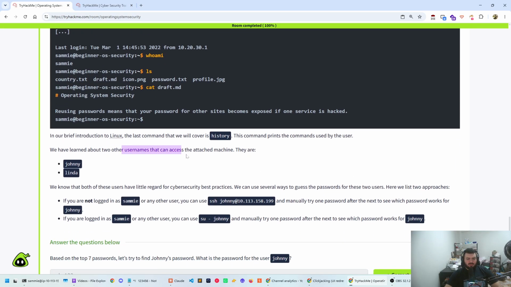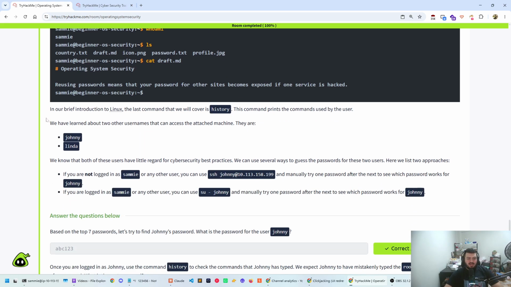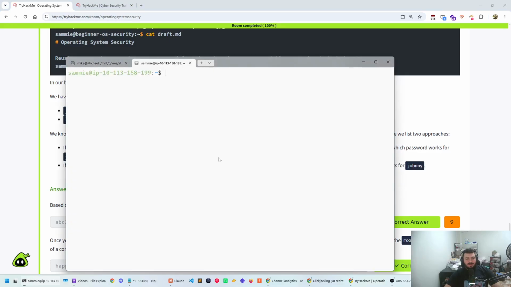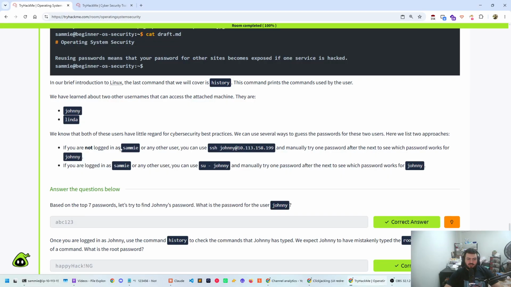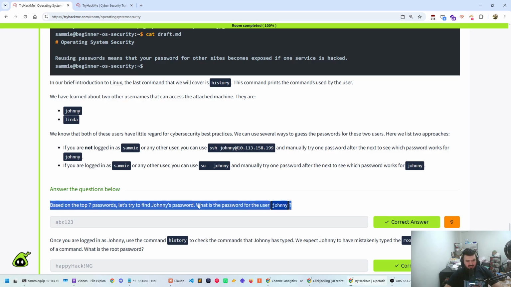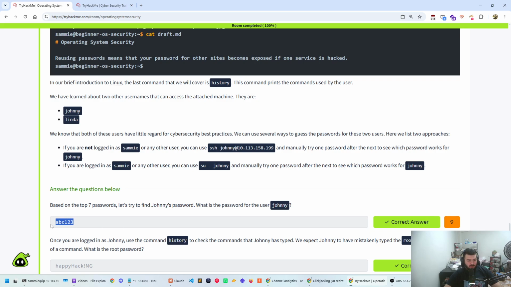And now we have learned about two other usernames that can access the attacked machine, Johnny and Linda. So now you know that we have both Johnny and Linda available as users on the machine. We found this by physically going into the company and looking for sticky notes or other similar things, like how we knew about Sammy and Dragon. So this is how we found these usernames. And now we have an opportunity to gain access as Johnny. Why Johnny specifically? Because Johnny is the one being asked about in these questions. So now we know we want to log in as Johnny. Of course, you know the password for Johnny because it's appearing right here, ABC123.